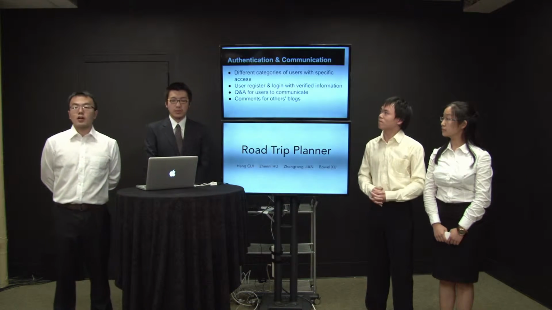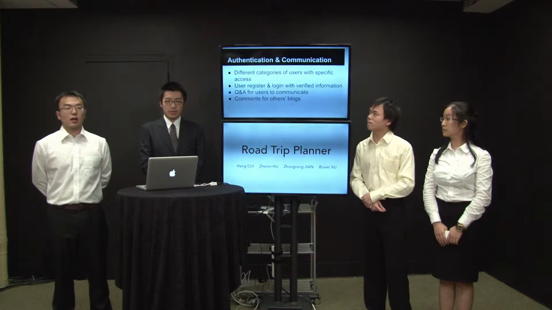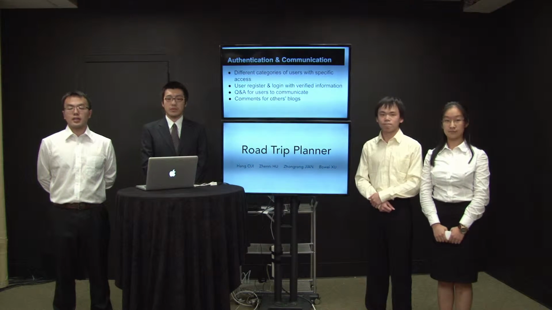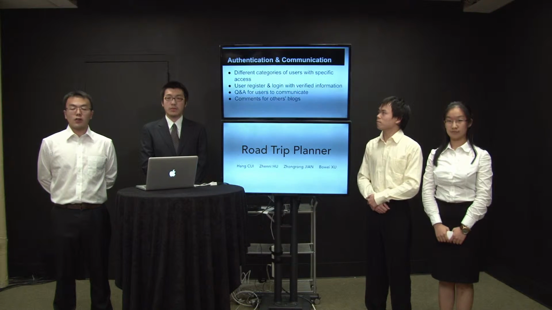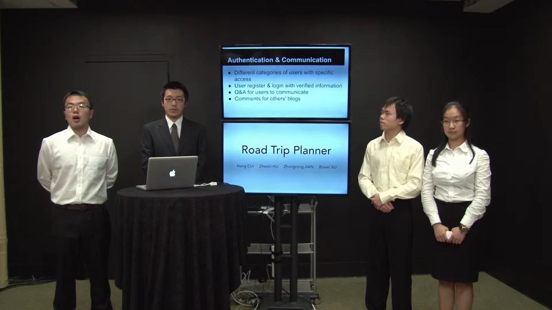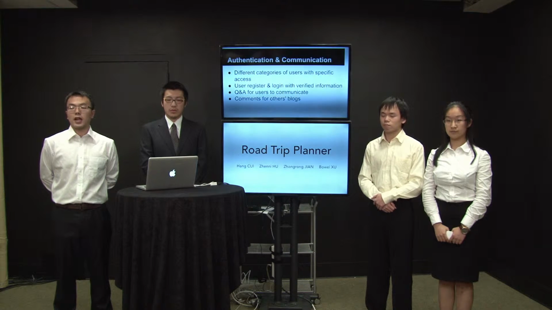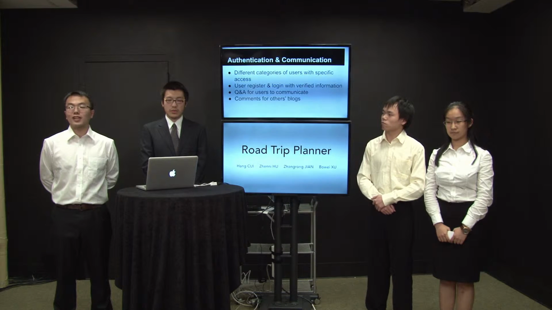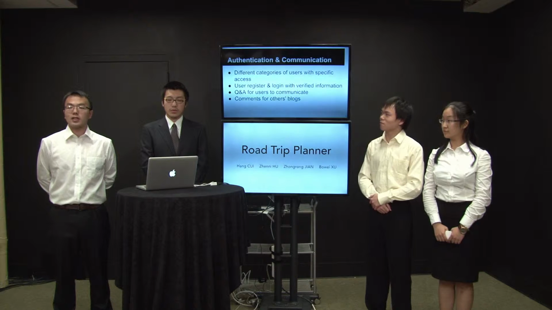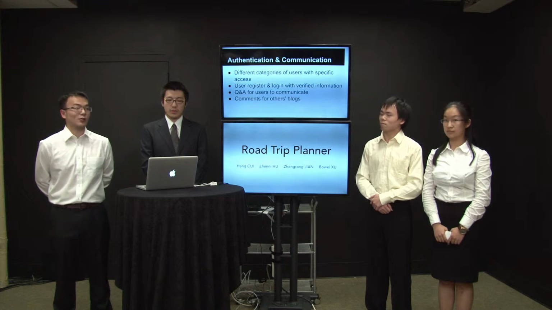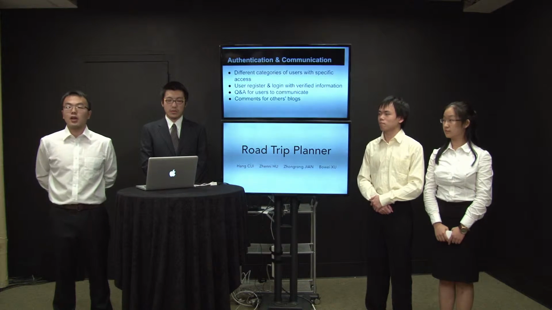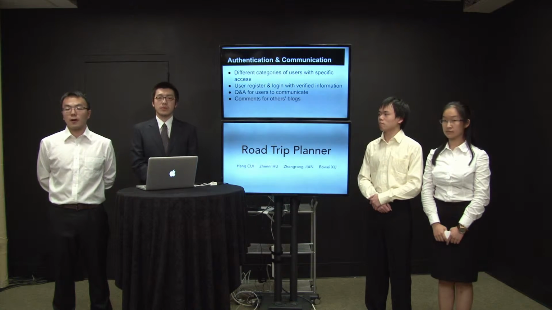So, according to the previous customized requirements noted in the previous parts, a user system is obviously necessary. Different categories of users have specific access. For example, registered users have their own user page, profile, and uploaded photos. They can also save plans to their personal plan, while visitors can only use our map tool to plan a trip but cannot save it. This will be detailed in the use case.